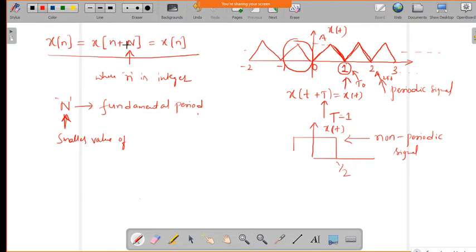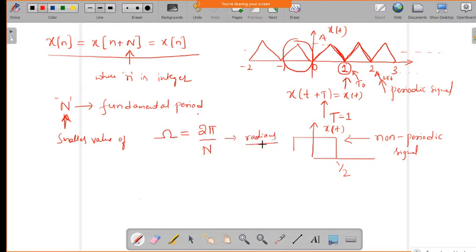So now here we can also define the angular frequency. Here the angular frequency we can denote as omega in discrete time domain, and that is related to 2 pi by N. This is measured in radians.